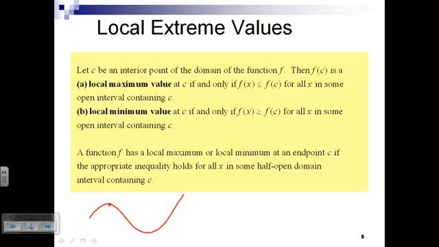I said there's a local maximum there at c. What does that mean? That if I create an interval around c, all the values of the function are lower than f of c. We're good there? What if I was down here at d? If I created an open interval around d, all the values of that function are greater than f of d.